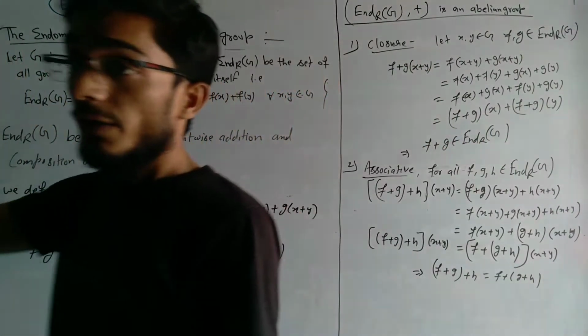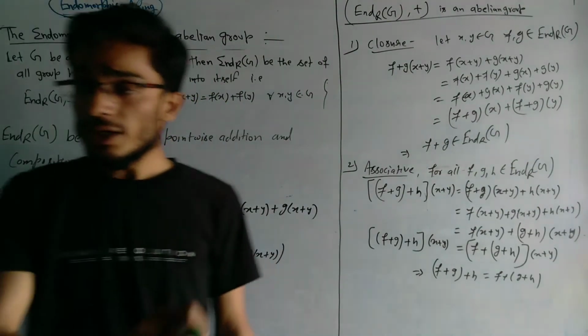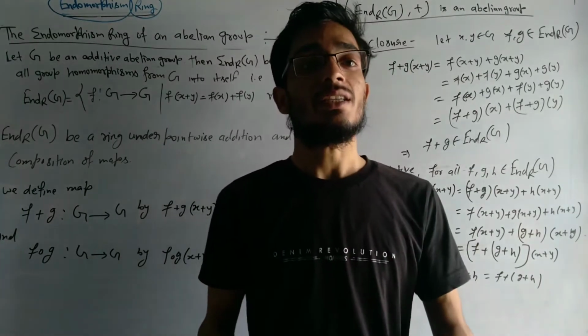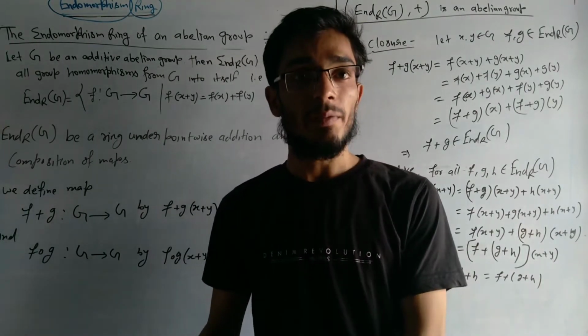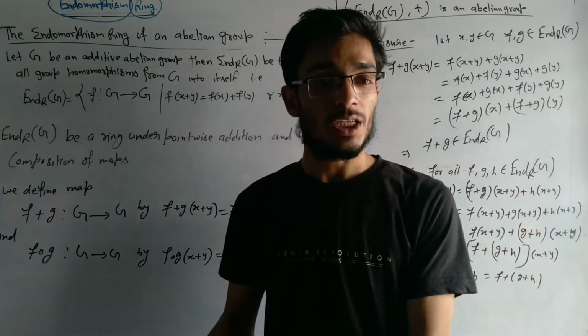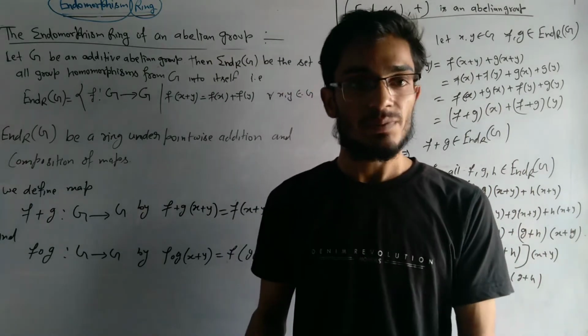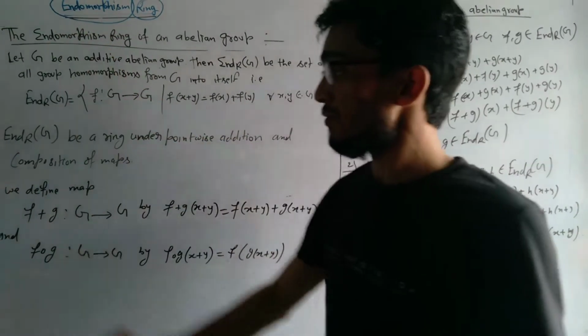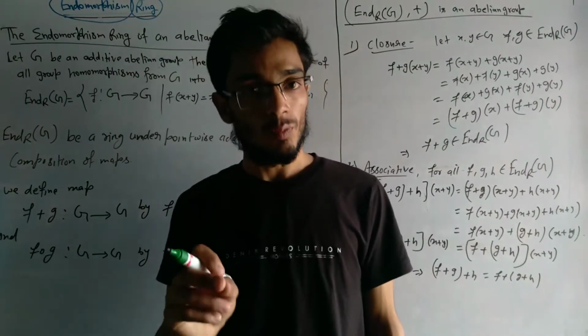A non-empty set R is said to be a ring if it satisfies the following conditions: R is an additive abelian group, R is a semigroup with respect to multiplication, and R satisfies the distributive law. So R is a ring, and you know very well about the endomorphism. Endomorphism means it is a homomorphism.